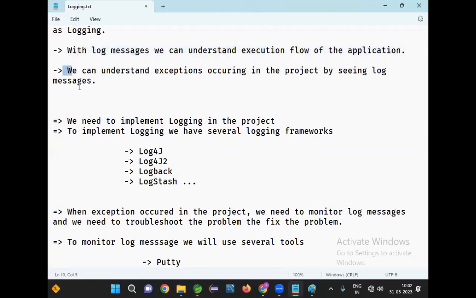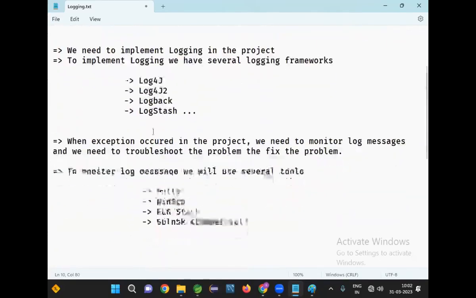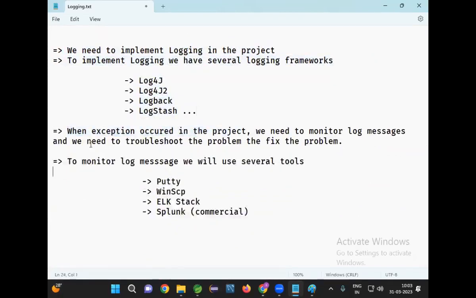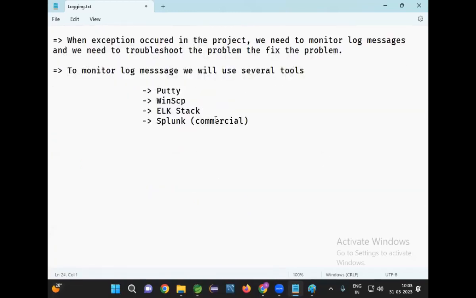Now, as a developer, when an exception occurs in the project, we need to monitor log messages and troubleshoot the problem in the project. How to monitor the log messages? To monitor the log messages, PuTTY, WinSCP, ELK stack and Splunk software are available.